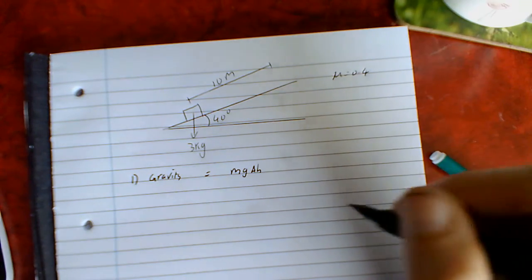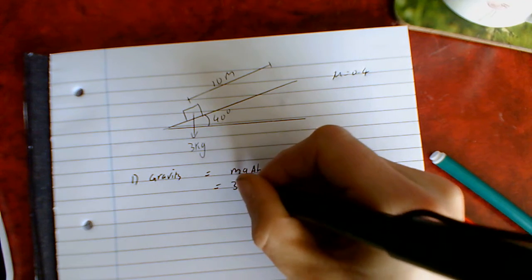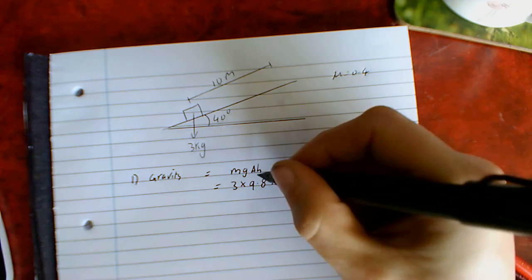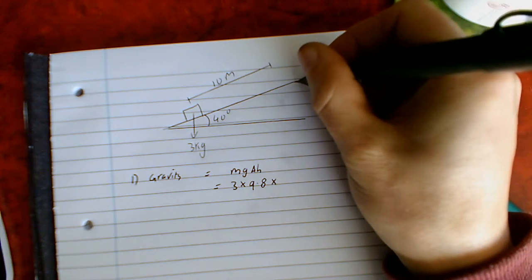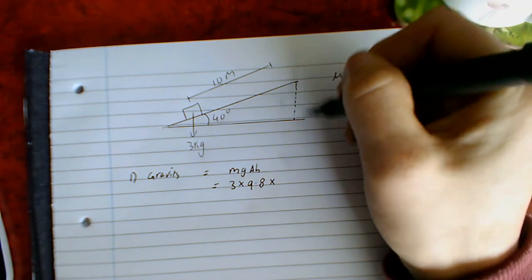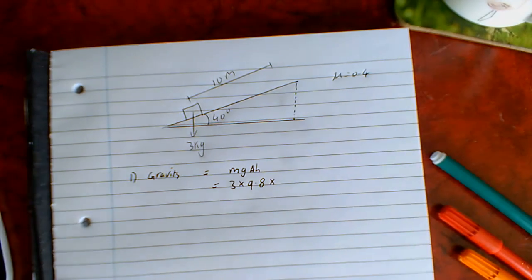Okay, so I know what m is. M is given as 3 kilograms. So 3 times 9.8. Now I just need to calculate what the change in height is. The change in height is basically going to be this here. The hypotenuse of this triangle is 10 meters, which means I can calculate delta h. Let me just find my calculator.